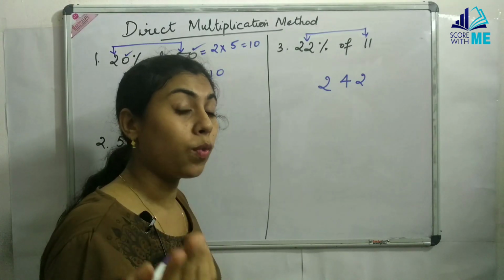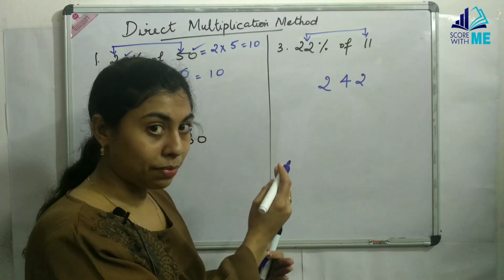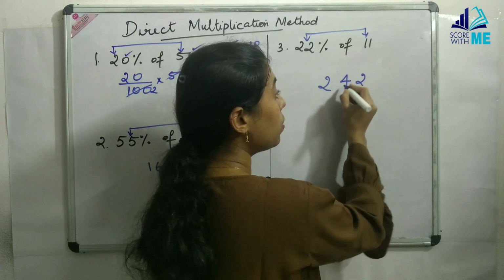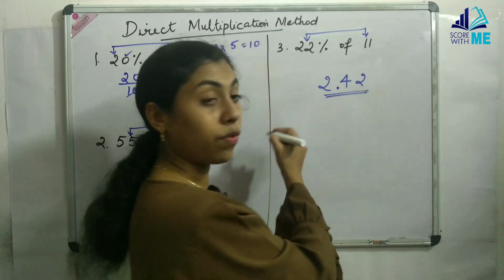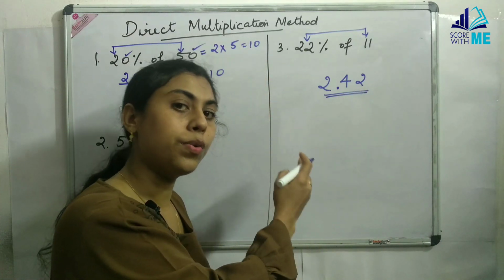So when 2 zeros come, what do we do? When 10 comes, one decimal point we have. Here, since there are two zeros, our answer will be 2.42. We will be putting two decimal places here.